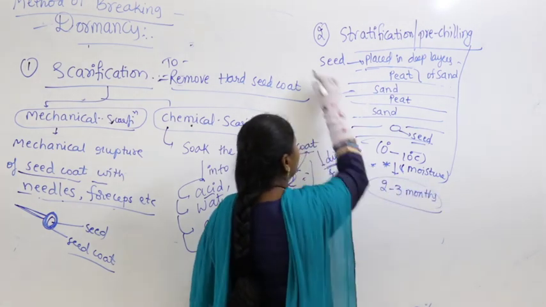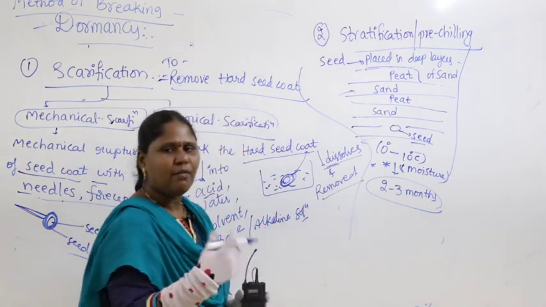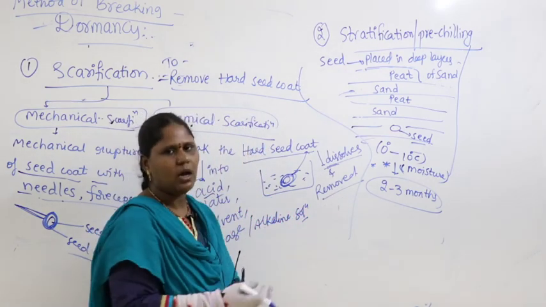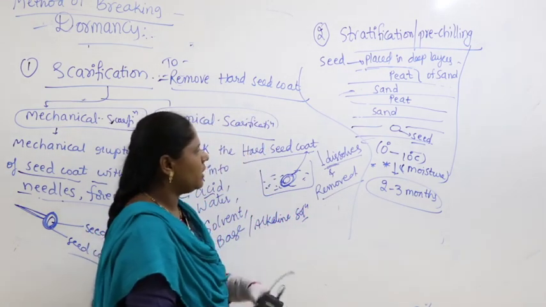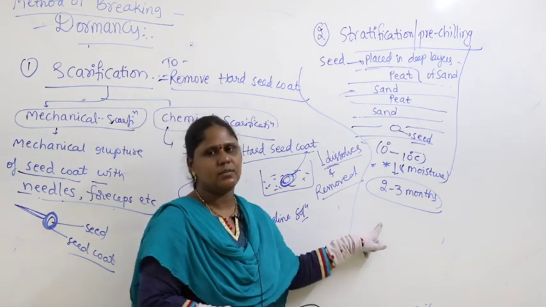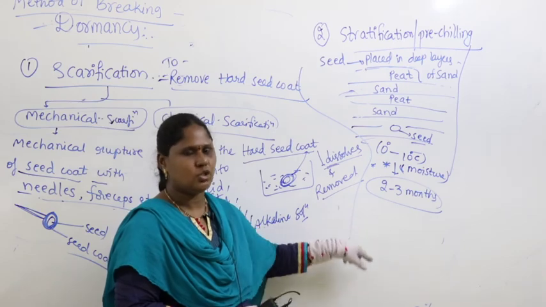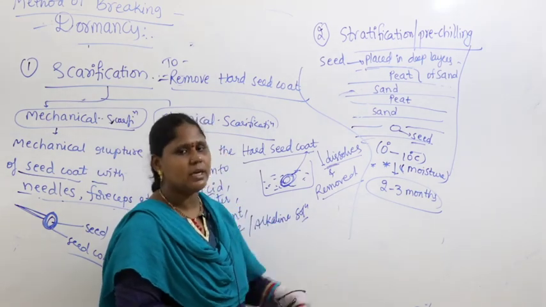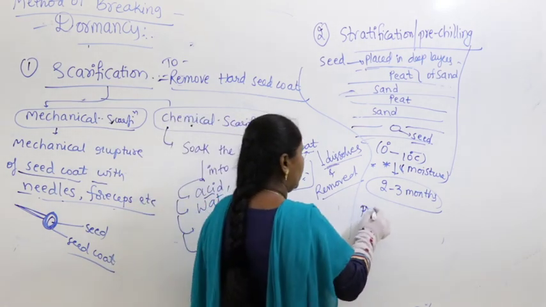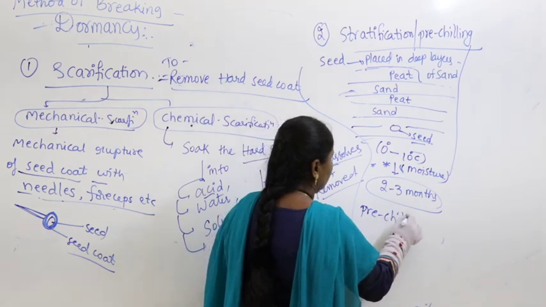Keep it for 2 to 3 months, and after 2 to 3 months take the seed out and put it in the soil. Definitely there is a breaking of dormancy and the seed will undergo the process called germination. That is called pre-chilling treatment. This is also called pre-chilling treatment.